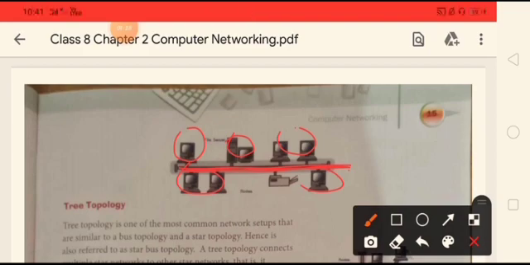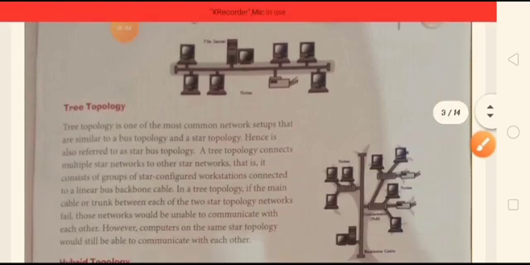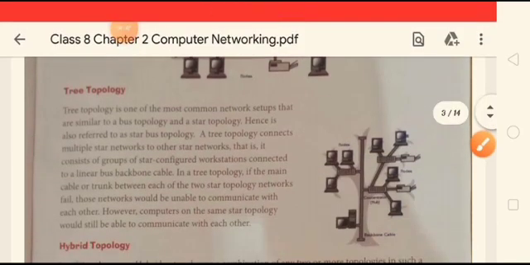But the main disadvantage is that if this main cable is disrupted, if it gets damaged, then all the nodes and computers connected to this cable are useless. Okay, then they are of no use. So this was about bus topology. Now next one is tree topology.